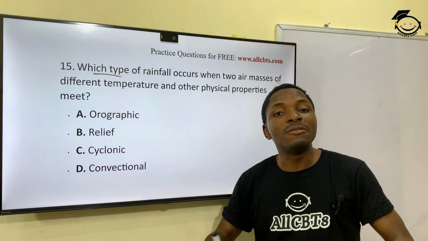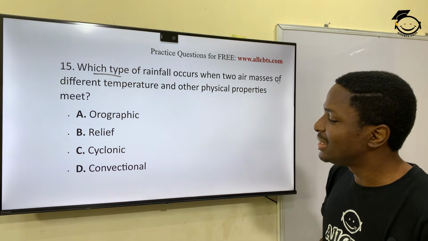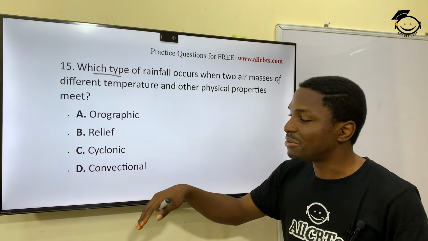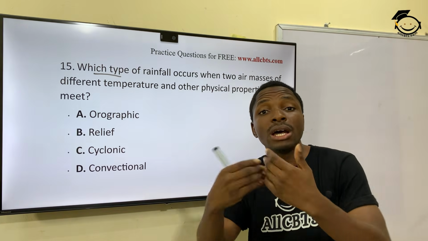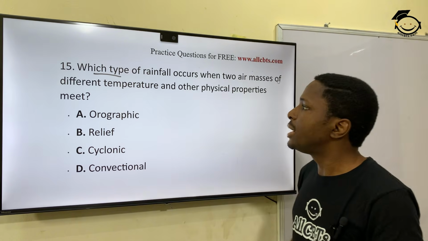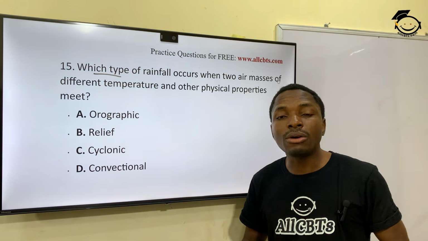Yes, what kind of rainfall will occur? Right, we have different types of rainfall. You have convectional rainfall, cyclonic rainfall. Cyclonic rainfall is also called frontal rainfall. So the correct option would be cyclonic, which is frontal rainfall.